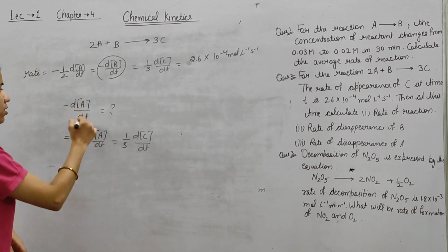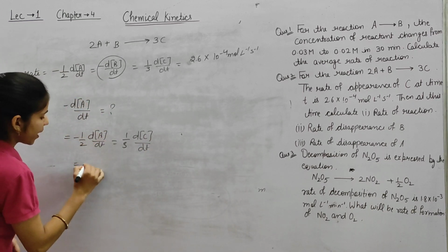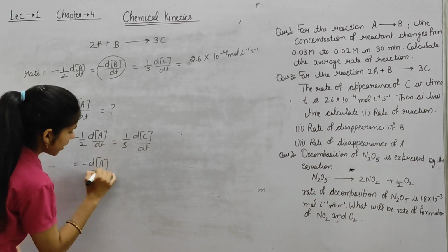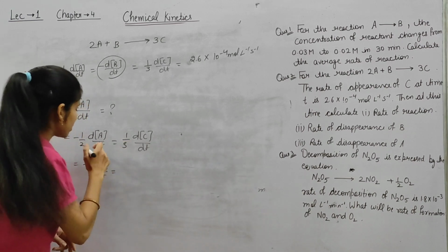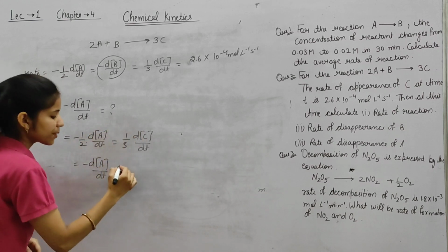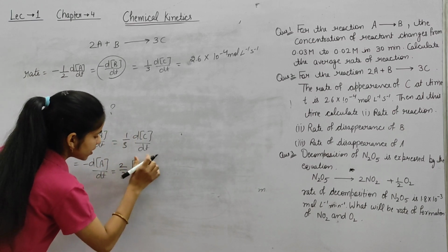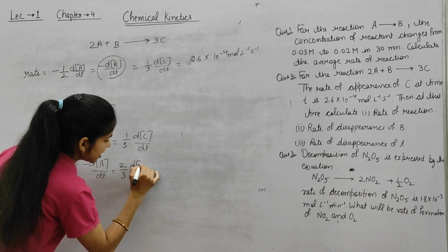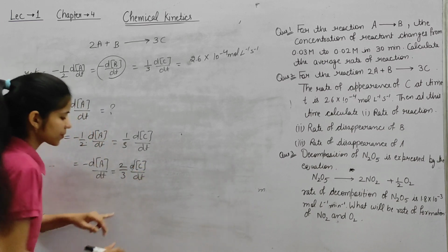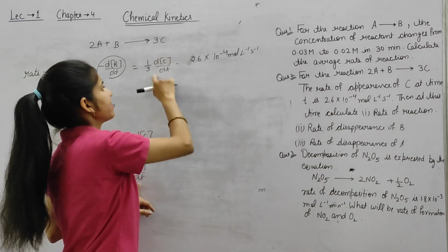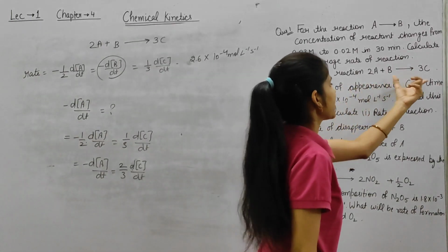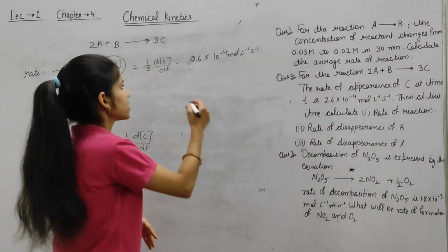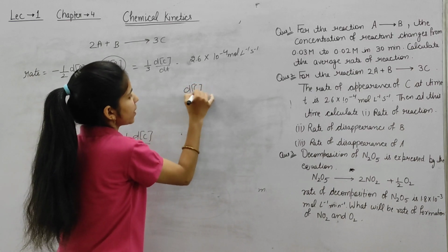Okay, we have to find out this term only. So minus dA by dt means rate of disappearance of A. This is equal to 2 by 3 dC by dt. And dC by dt has this value because the rate of appearance of C is given. Rate of appearance means dC by dt.